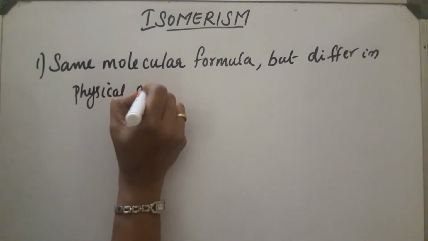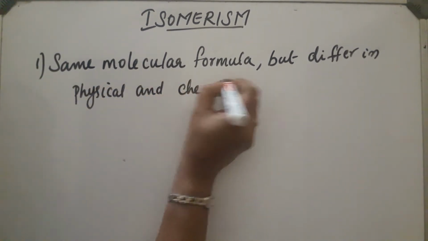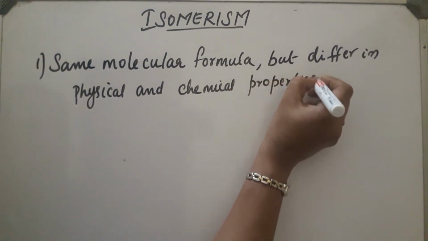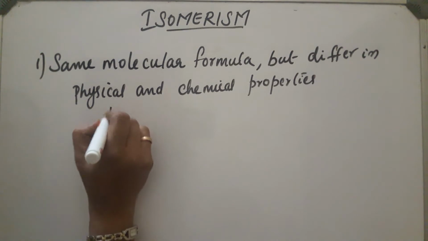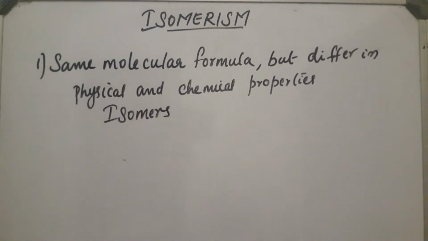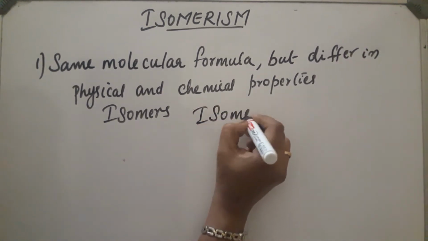Physical and chemical properties. And those compounds are called isomers. Okay, these compounds are isomers.